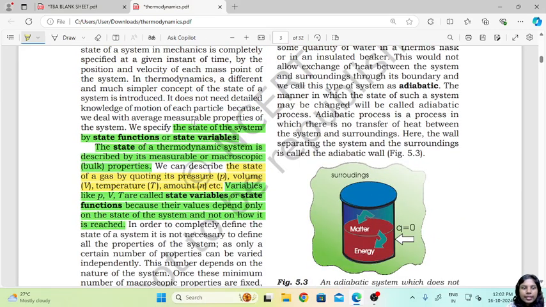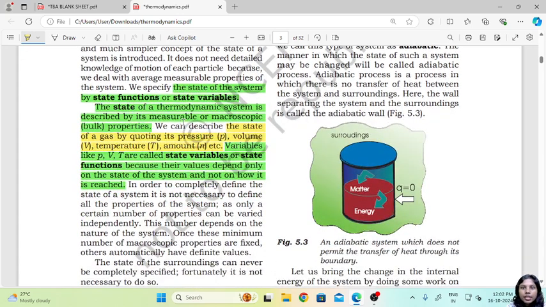Now to specify this, the state of the system is given by state functions or state variables. Now let's see what are the state functions or state variables. The state of a thermodynamic system is described by its measurable or macroscopic properties.